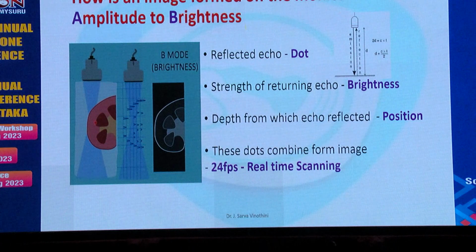So how is an amplitude image converted to the brightness mode or the normal 2D image? The reflected echo is plotted as a dot. The brightness of the dot corresponds to the strength, and where the returning echo has originated determines the position. All these along numerous lines are plotted together, and it moves at 24 frames per second and gives us a continuous image, giving us real-time scanning.